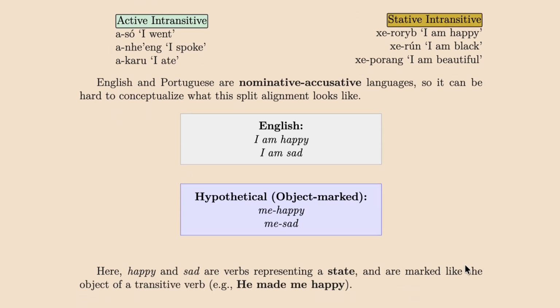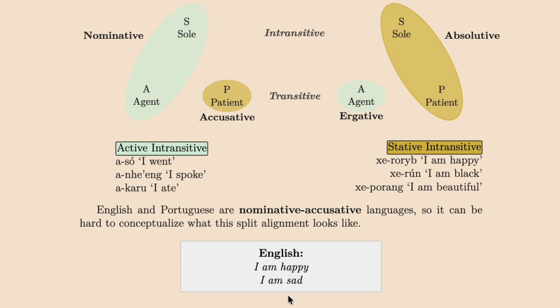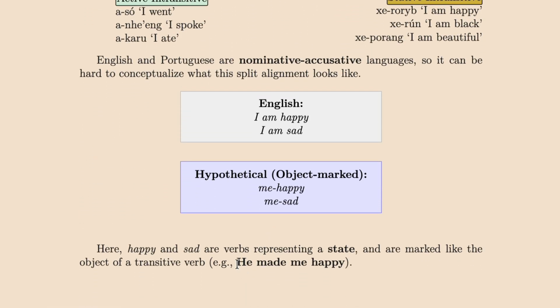As we go down, we can see what this might look like in English. If I say, I am happy, I am sad, you can see that nominative-accusative alignment happening here in English. Whereas if I say something causative like he made me happy, you can see now that I'm in the accusative. He made me happy. I am the target, the thematic target of this happiness state. And he is making me do it, right? He's causing me to become happy.